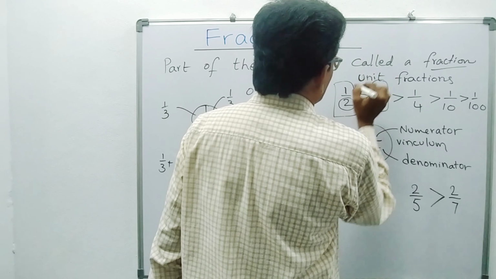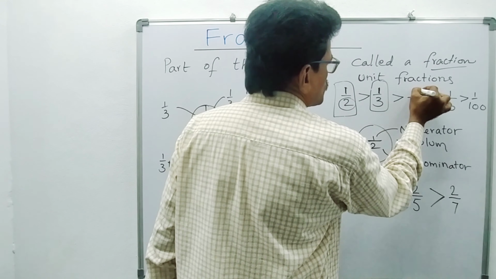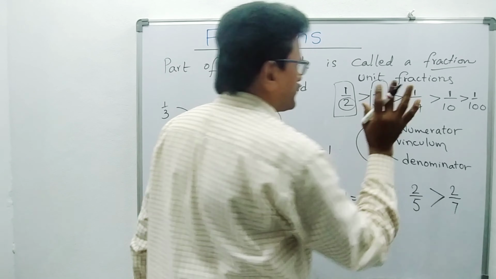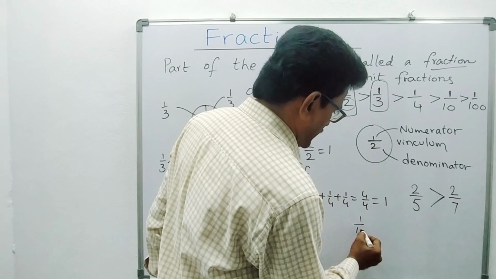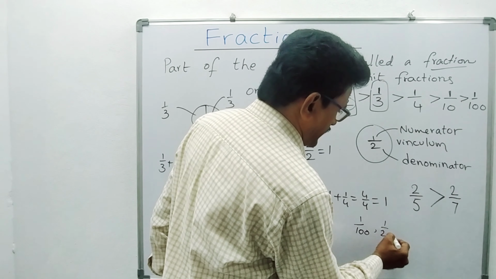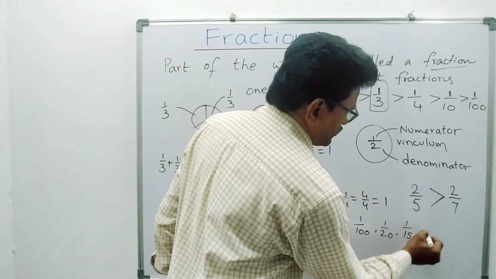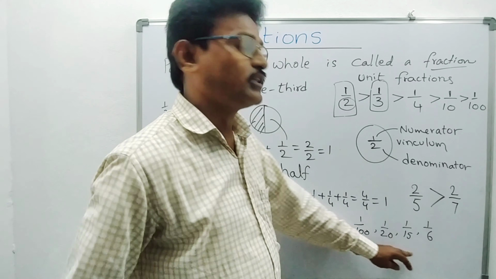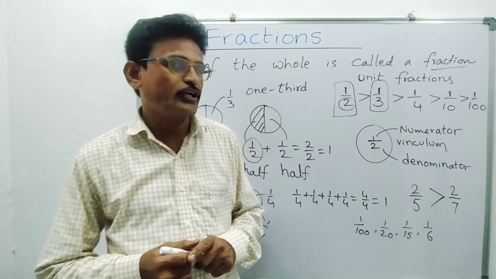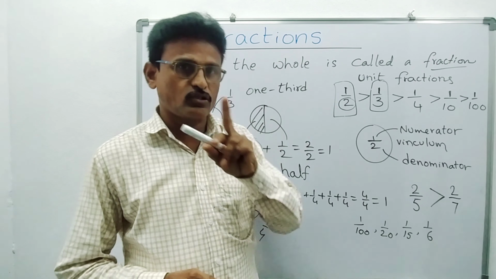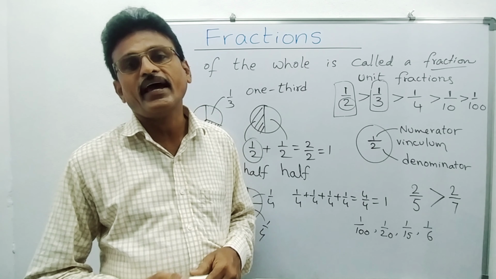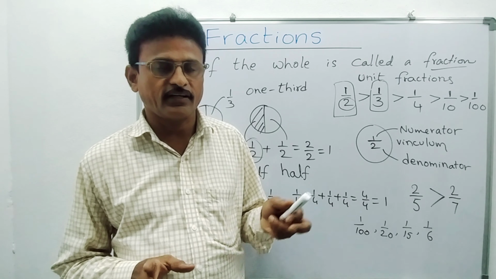Unit fractions means the numerator is 1, whatever the denominator may be. So 1 by 100, 1 by 20, 1 by 15, 1 by 6, all these are unit fractions. If the numerator is 1, then we say it is a unit fraction.